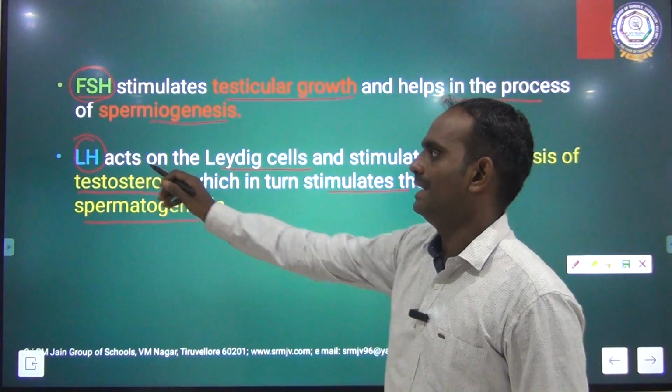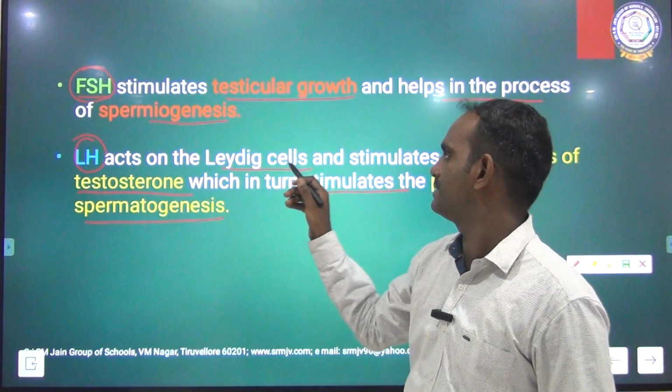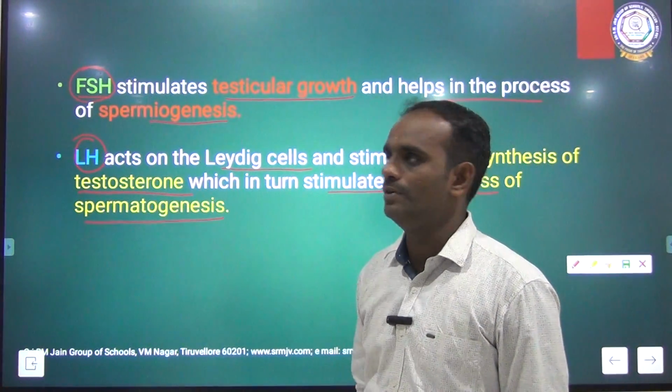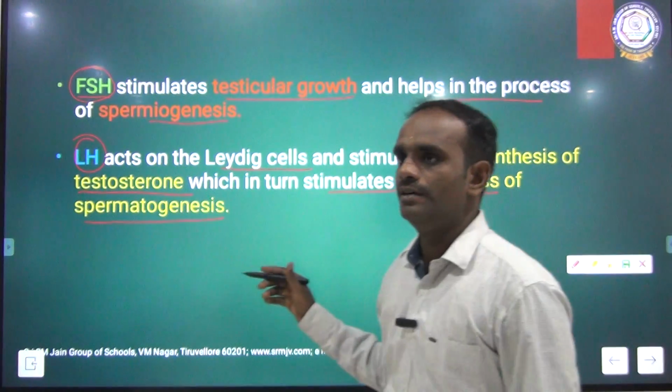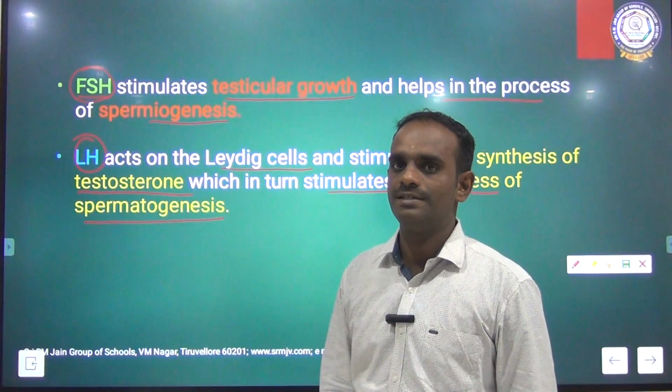Again I am telling, LH acts on the Leydig cells to stimulate the sex hormone called testosterone, and which in turn stimulates the process of spermatogenesis. Clear, children?